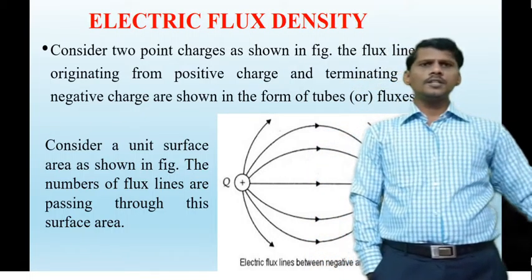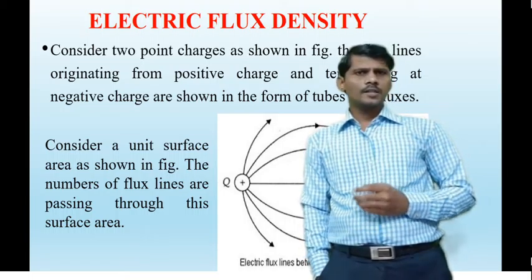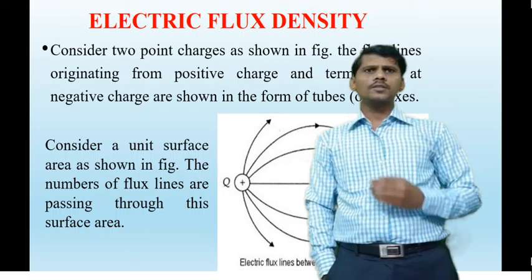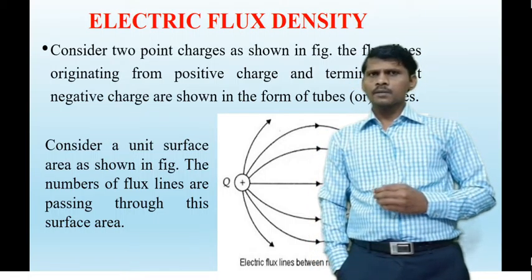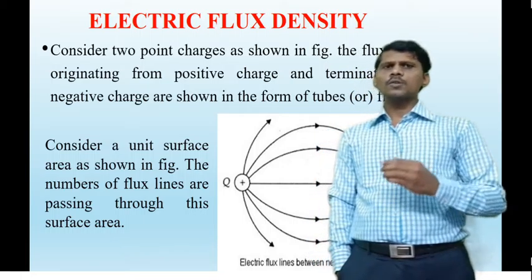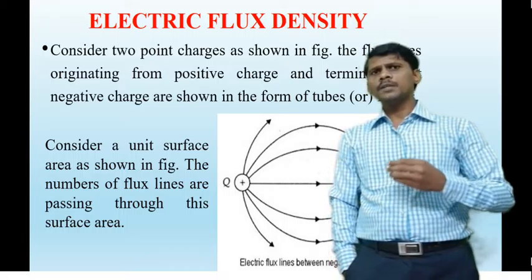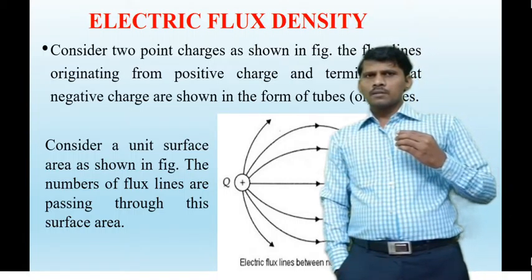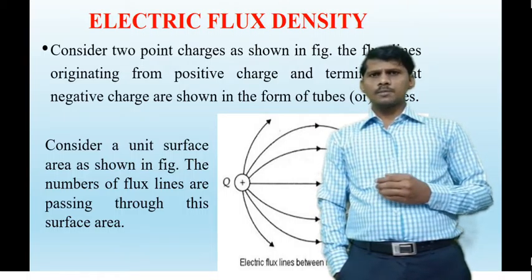Electric flux density is represented symbolically as D bar. It is a vector quantity, and its dimensions are coulombs per square meter. Electric flux density is also called displacement flux density, or sometimes simply flux density, electric density, or electric displacement.